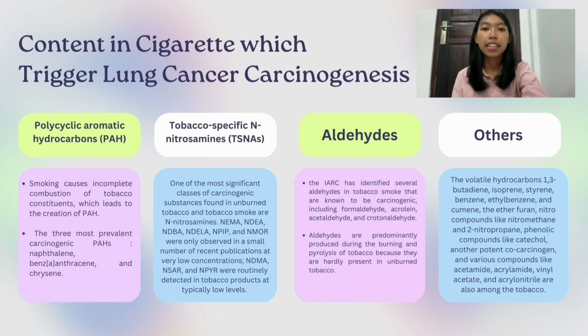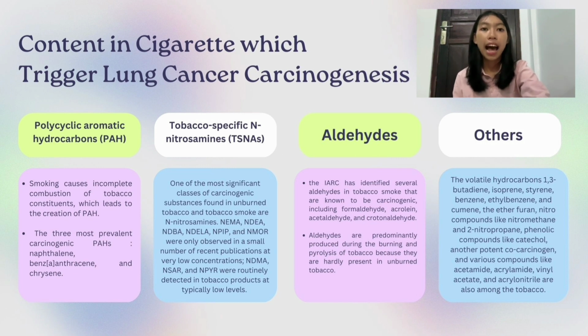Next, one of the most significant classes of carcinogenic substances found in unburned tobacco and tobacco smoke are N-nitrosamines. NNK, NDEA, NDBA, NDELA, NPIP, and NMOR were only observed in a small number of recent publications at very low concentrations. NDMA, NSAR, and NPYR were routinely detected in tobacco products at typically low levels.